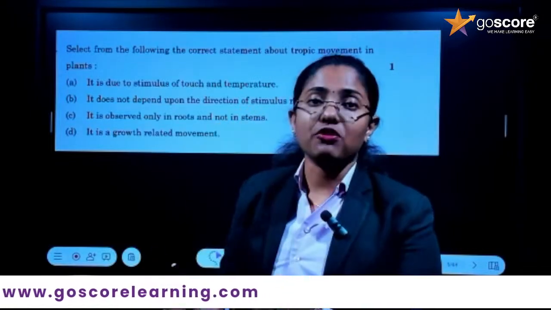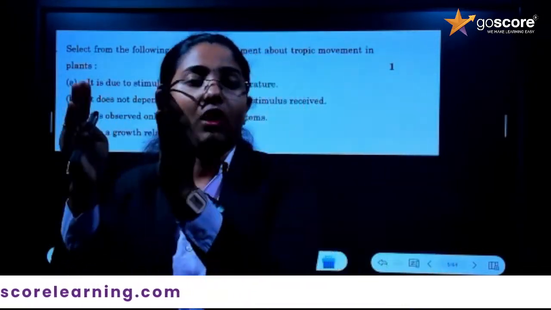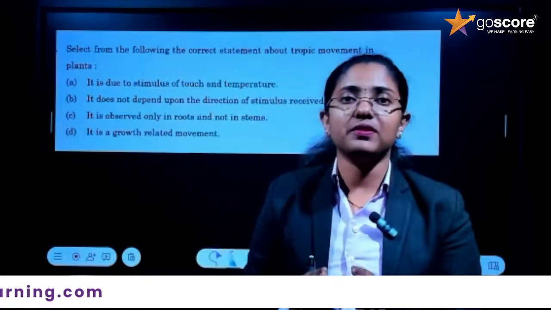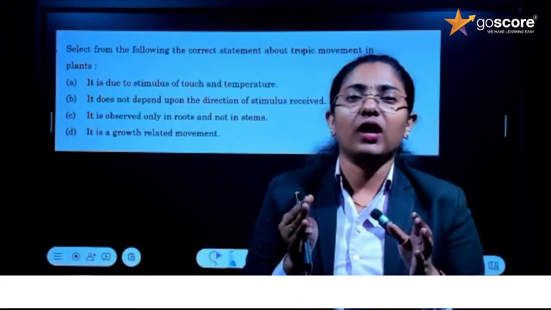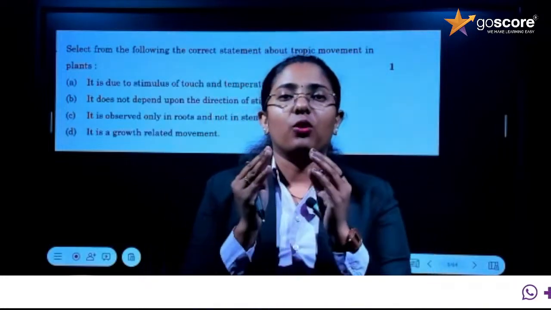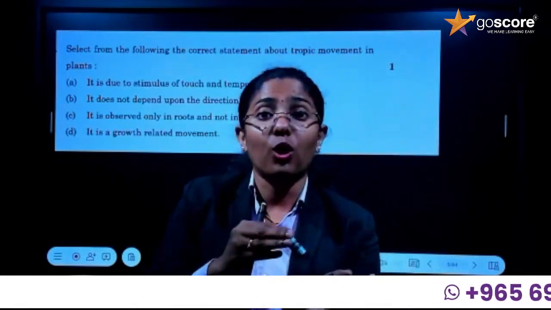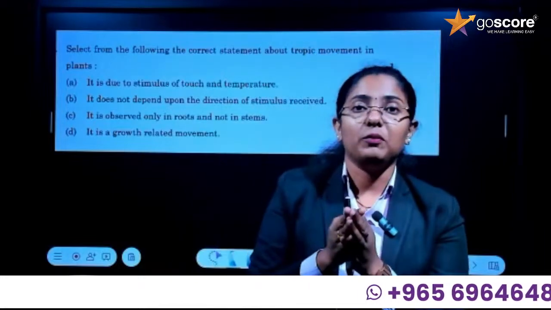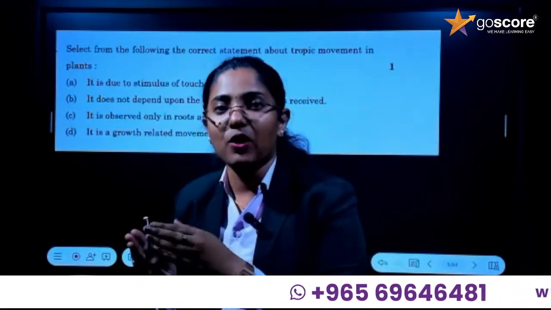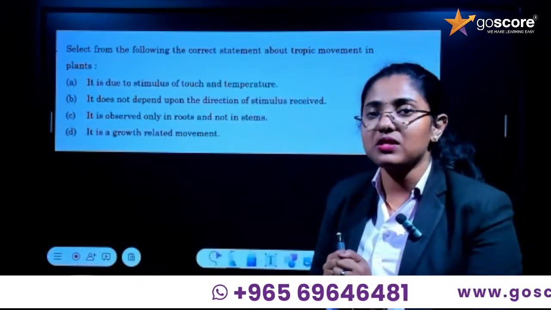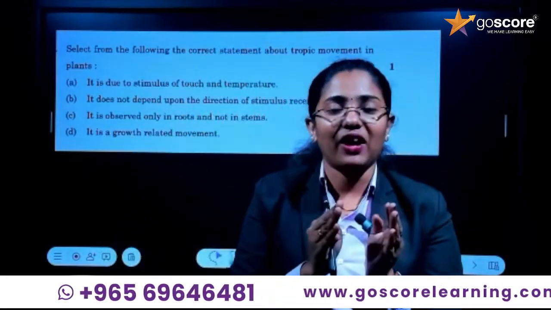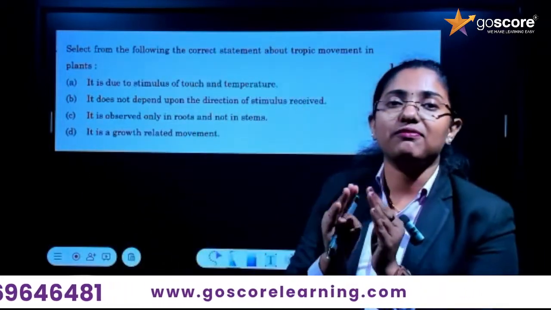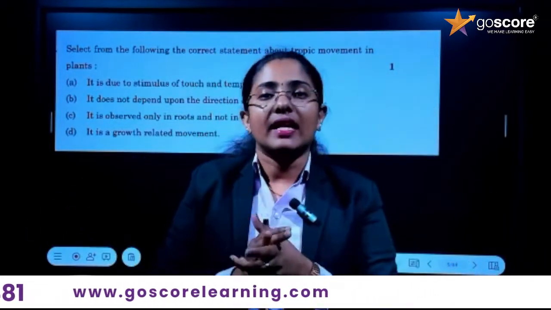Phototropism is the movement of plants towards light. Hydrotropism is the movement of plants towards water. Chemotropism is the movement of plants towards chemicals. Geotropism is the movement of plants towards gravity. Everything is towards the stimulus. That is the difference between trophic movement and nastic movement.